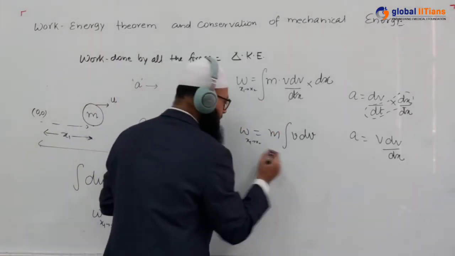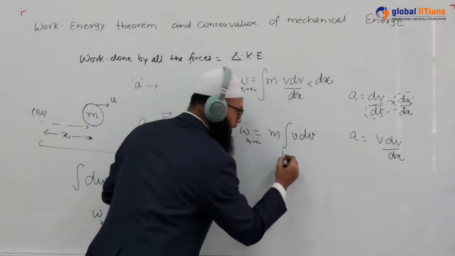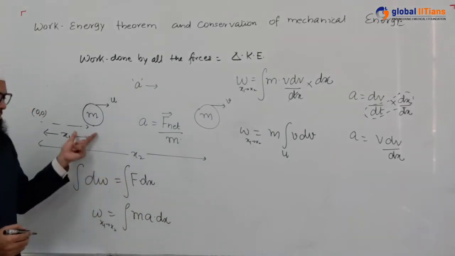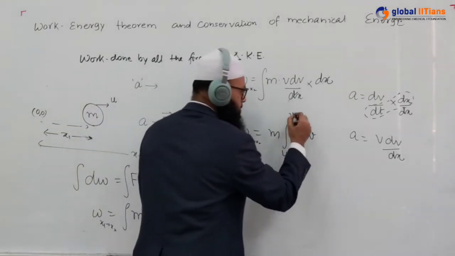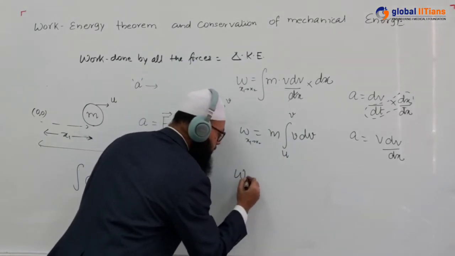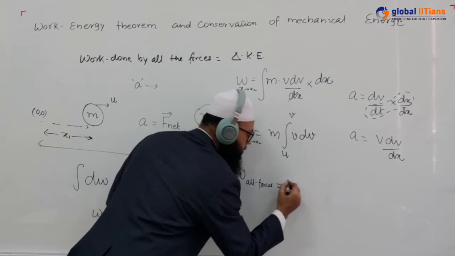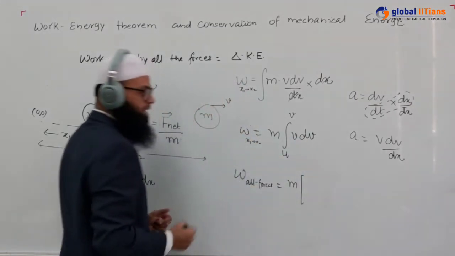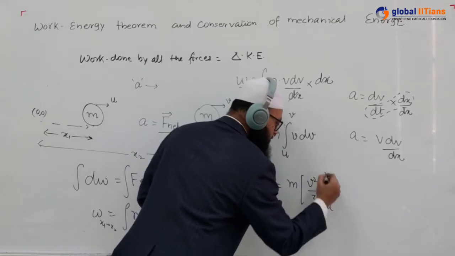So initial velocity, when the body was at x1, the velocity was u, so I am writing u, and when the displacement of the body is x2, or when the position of the body is x2, the velocity is v. So W, the work done by all the forces, is equal to the integral of mass times v dv. Integration is going to be v square by 2, from u to v.